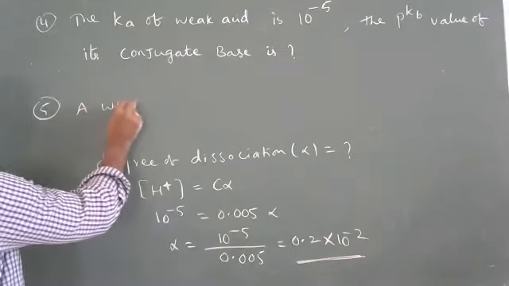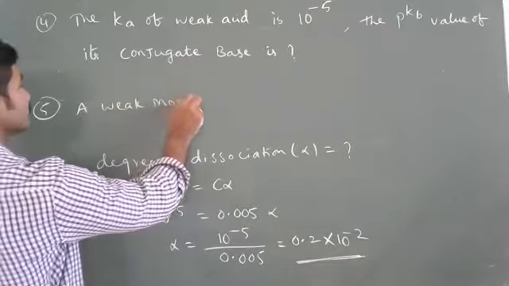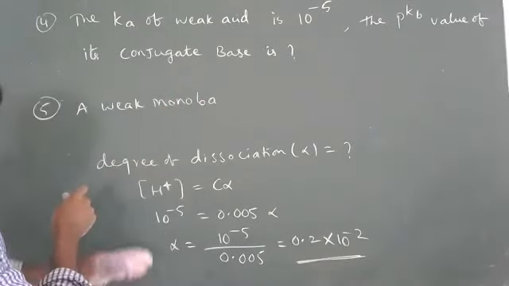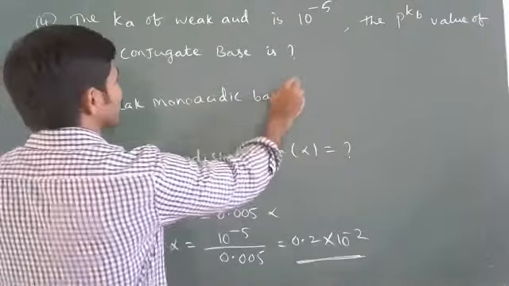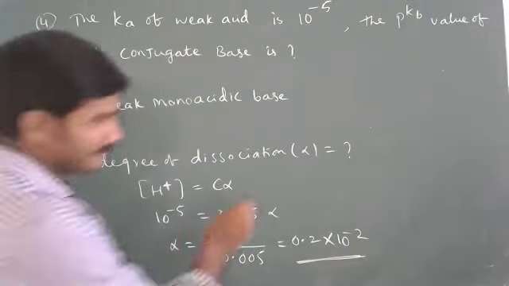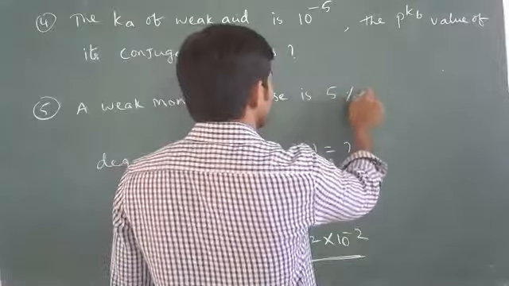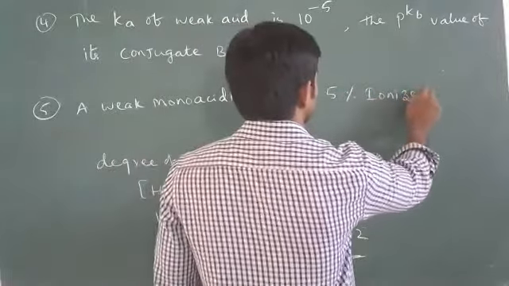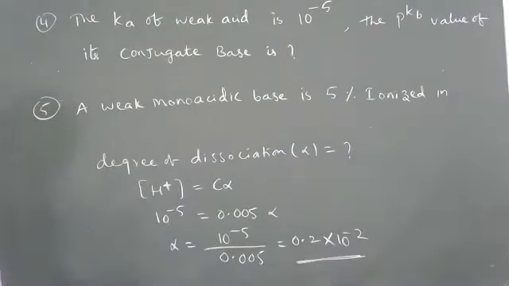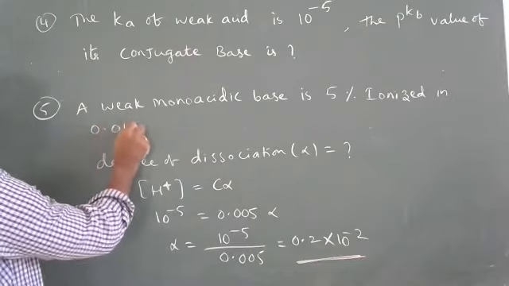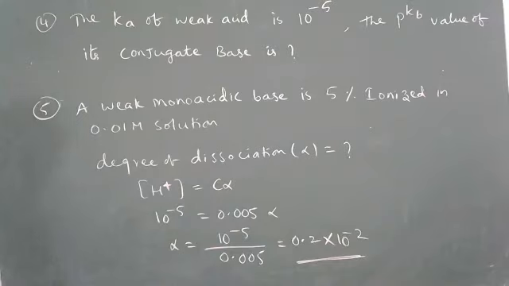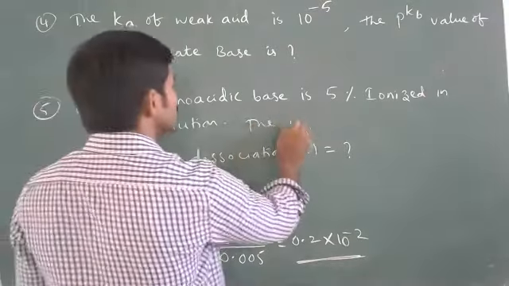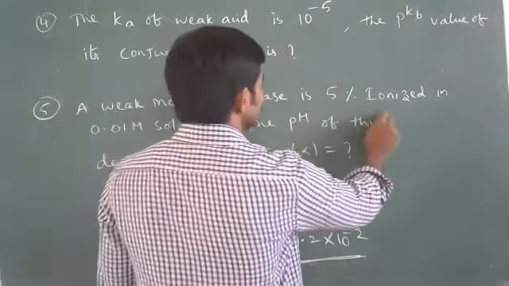A weak monoacidic base is 5% ionized in 0.01 M solution. The pH of this solution is...